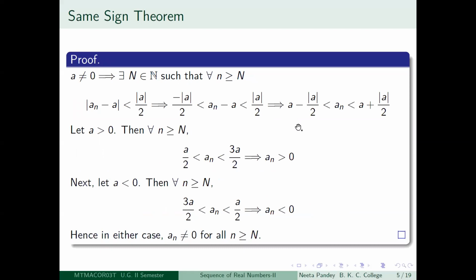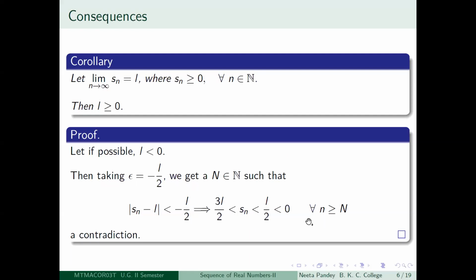If you expand this, this is what you had got for the negative case, so I'm just copying that here. So we are going to get 3L divided by 2 is less than Sn is less than L by 2. So that means that Sn has to be negative after the capital Nth term, which is a contradiction because we have assumed that Sn is greater than or equal to 0 for all positive integers n.